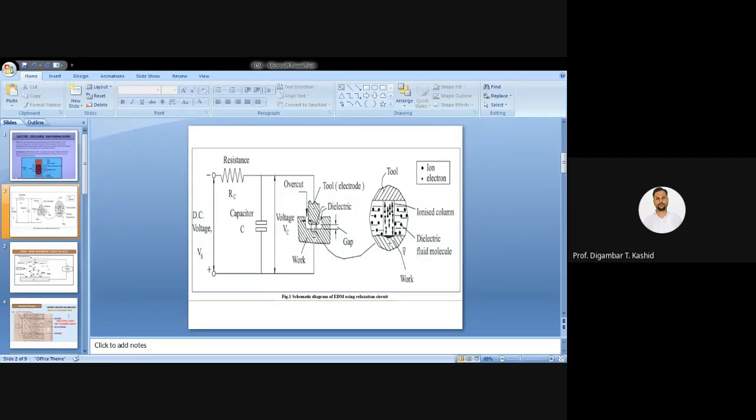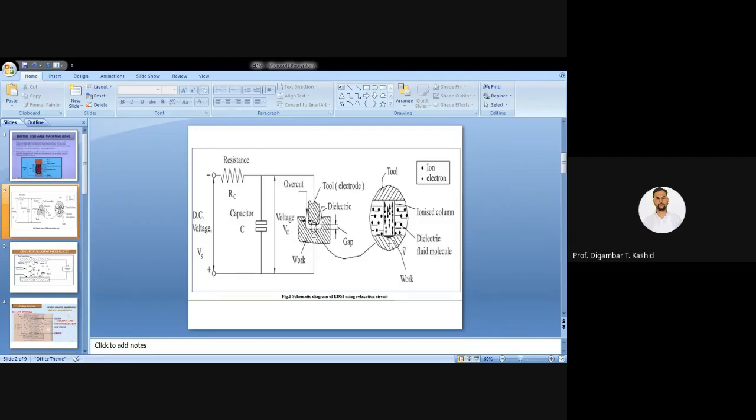Here you can see the electrons are negative, correct, and your ions are positive. So electrons will attract towards your anode, that means towards your workpiece. There will be thousands of electrons which break loose from your cathode and go directly towards your anode with a very high velocity, correct, with a very high velocity.